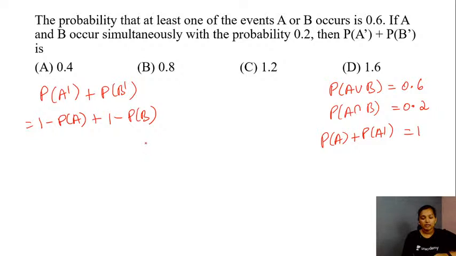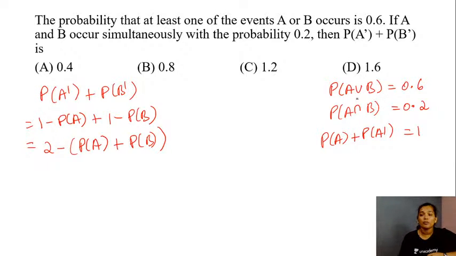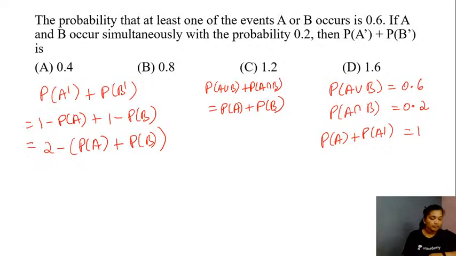Am I correct? Yes. So you would have this as 2 minus the probability of A plus the probability of your event B. So now we need the value for probability of A plus probability of B, and in the question we are given the value for probability of A or B and the probability of A and B. So using the formula, probability of A or B plus the probability of your event A and B, what is this equal to, students? This is equal to probability of A plus the probability of B. Am I right?